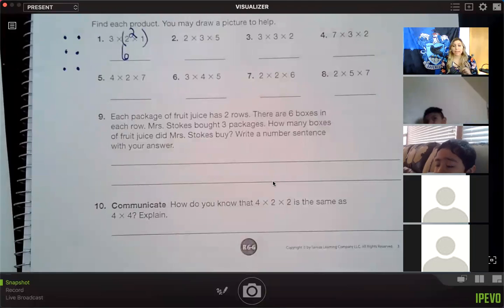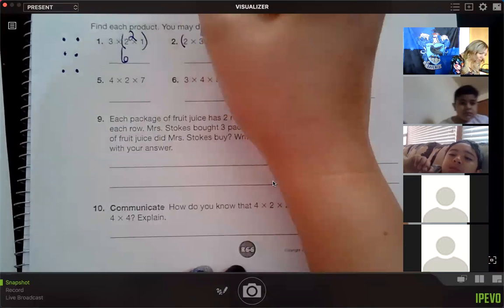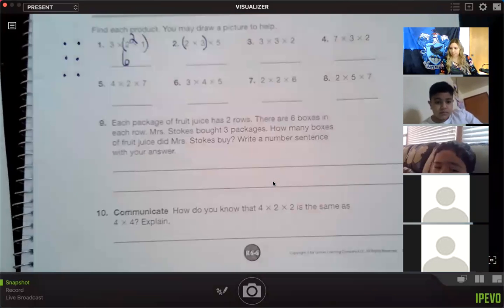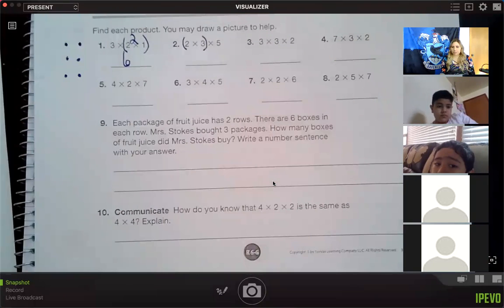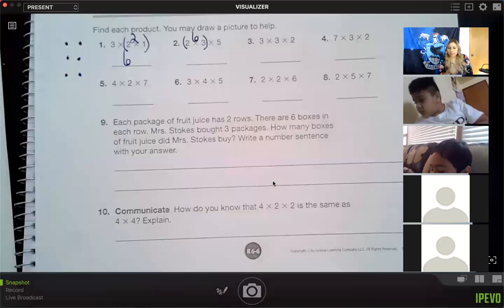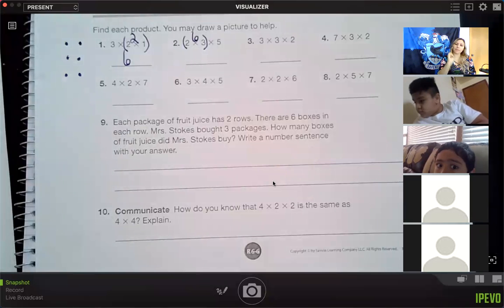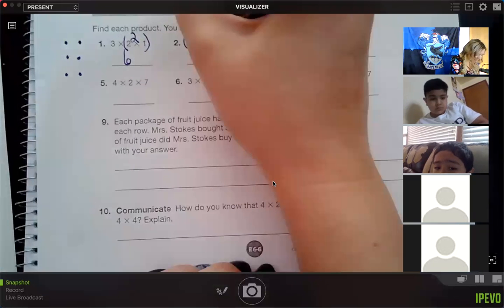All right, now let's move on to number 2. 2 times 3 times 5. Same thing. I'm going to grab my 2 smallest numbers. It's going to make it easier for me, which is 2 times 3. And we just did 2 times 3, didn't we? 2 times 3 is 6. So I know this is the same as 6 times 5. So I'm going to skip count by 5s 6 times. 5, 10, 15, 20, 25, 30. Nice job. Very good. 30. Absolutely.